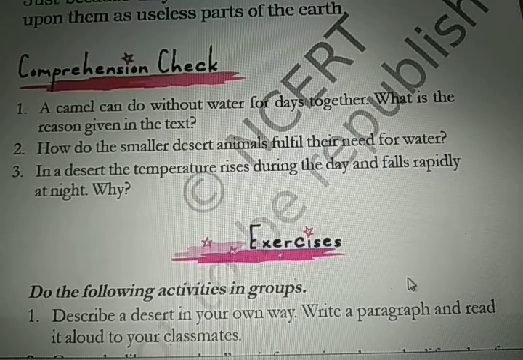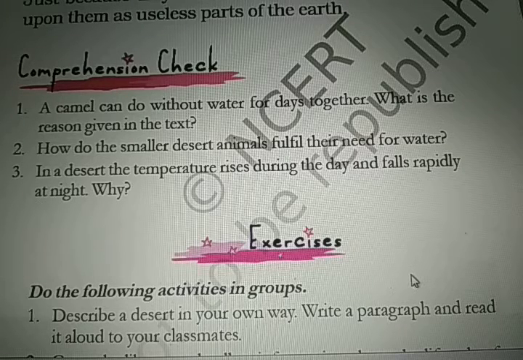A camel can do without water for days together. What is the reason given in the text? The reason given in the text is that the camels do not sweat, and whatever water they drink, they can store it in their body for many days, and they can survive the hot temperature of the desert. Because they do not sweat, they can retain the drunk water in their body. Hence, they can do without water for days together.